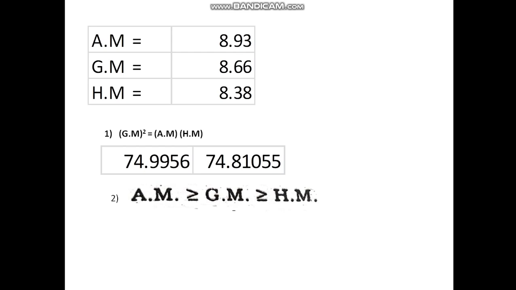The second relationship was that arithmetic mean is greater or equal to geometric mean, and geometric mean is greater or equal to harmonic mean. So arithmetic mean is greater than all of them, which is 8.93. Similarly, geometric mean is 8.66, which is greater than the harmonic mean, and harmonic mean is 8.38. So both relationships are proved over here. First relationship, geometric mean square must be equal to the arithmetic mean and harmonic mean, and arithmetic mean is greater or equal to geometric mean, which is greater or equal to harmonic mean.